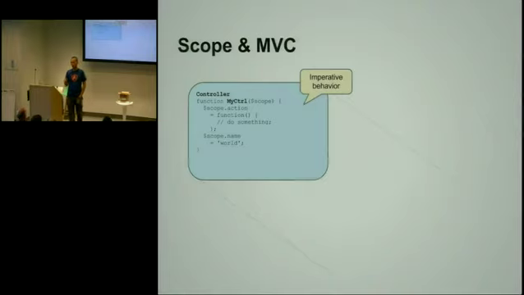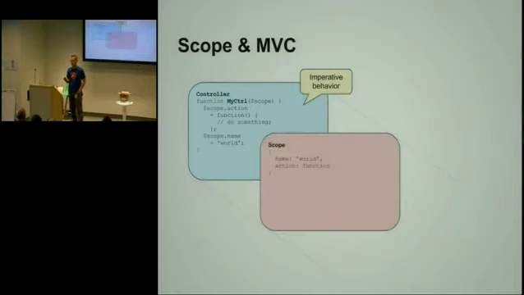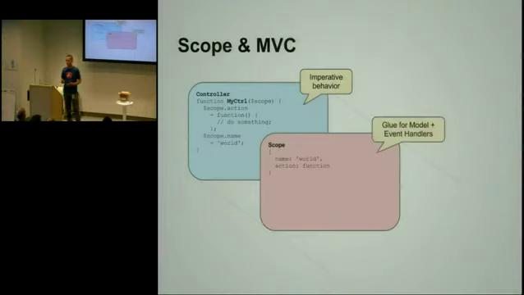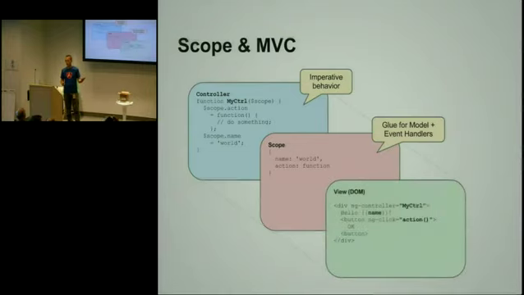So controllers are where all the imperative behavior lives, and controllers publish the model and event handlers onto the scope. The scope itself is really just an object with some functions, and it contains your model and also event handlers, and these are then available in the template. The last part is the view, the template, and in the template, all of the stuff that you published on the scope, for example, name and action in this case, are then available and will be called from there. So the scope is the execution context for all of the expressions used in the template.